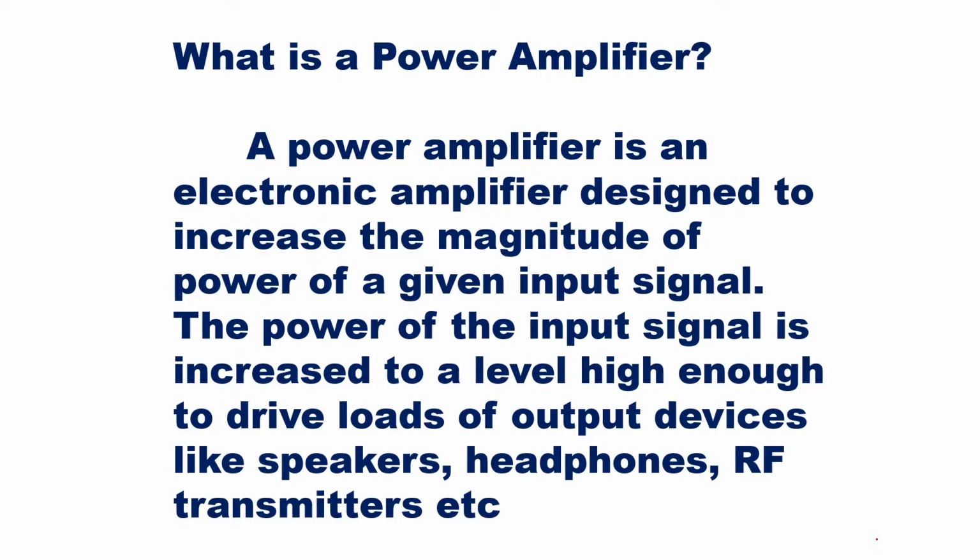Now this classification depends upon the operation of the output current, whether the output current is going to flow for the complete cycle, or for half cycle, or more than half cycle, or less than half cycle. Depending on that, the classification of a power amplifier takes place. And today, from that classification, we are going to see what is class A power amplifier.